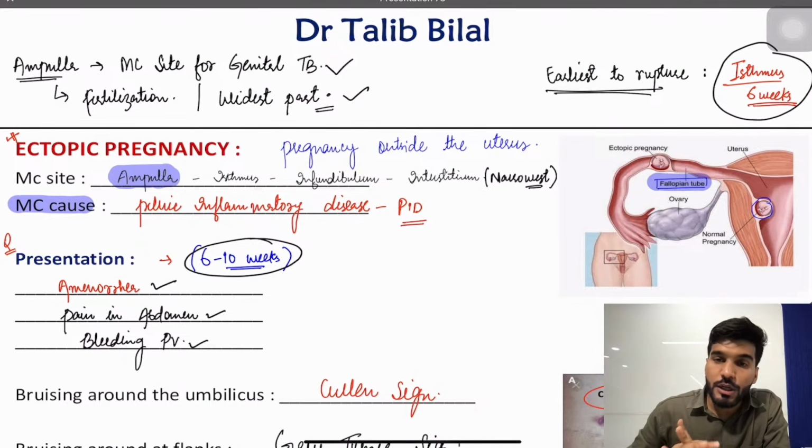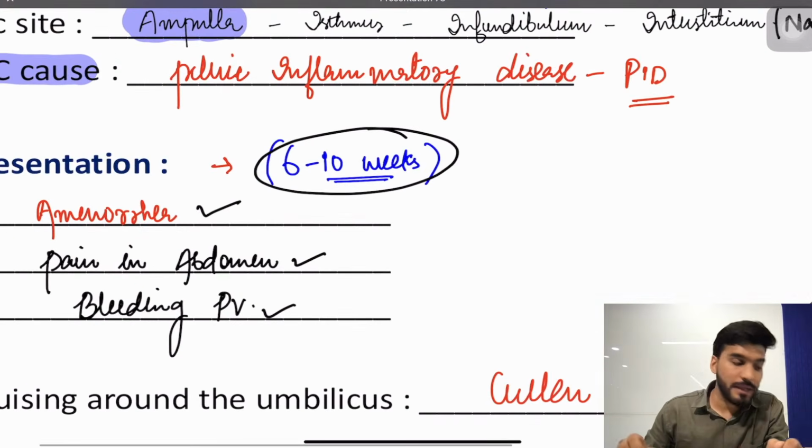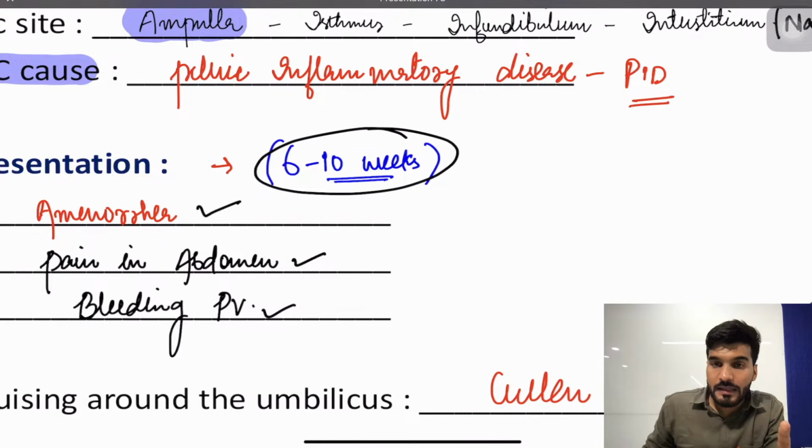After that, the classical presentation is a patient with amenorrhea, pain in abdomen and bleeding per vaginum. If a patient is having a ruptured ectopic pregnancy, due to the hemoperitoneum there can be a referred pain to the shoulder. Along with that, there will be syncopal attacks due to hypovolemia and decreased cardiac output. Then the hemorrhagic discoloration of the skin around the umbilicus, the bruising, is called Cullen sign due to the hemoperitoneum, and on the flanks it's called Grey-Turner sign. These two signs are also seen in pancreatitis, but other signs will define the diagnosis as well, like Fox and Bryant in case of pancreatitis.